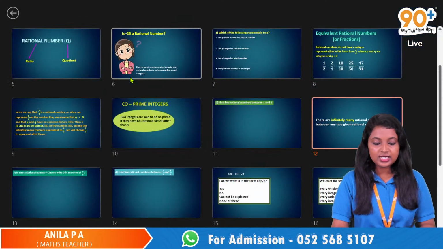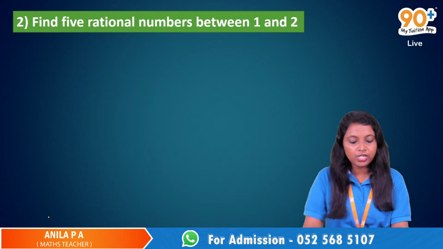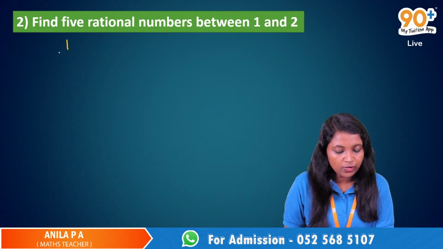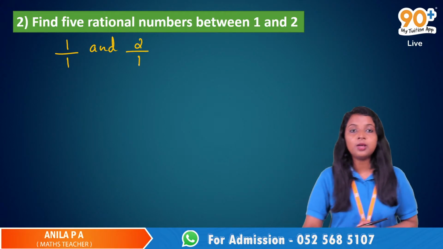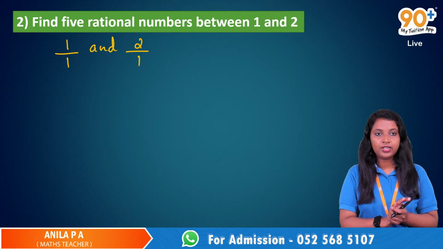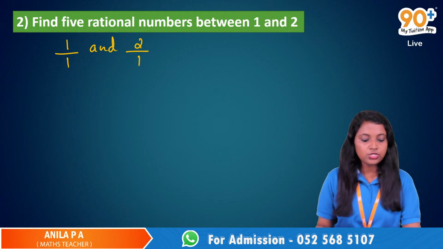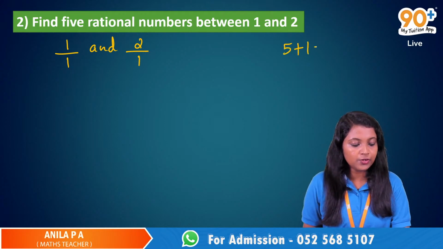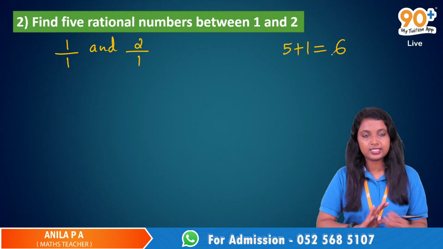So if the question is to find 5 rational numbers, what you have to do is, first of all, write this 1 and 2 as 1 by 1 and 2 by 1. So the given numbers are 1 and 2, just write it as 1 by 1 and 2 by 1. Now we need to find 5 rational numbers between them, so just do this 5 plus 1. We need to find 5 rational numbers, so 5 plus 1 is 6.